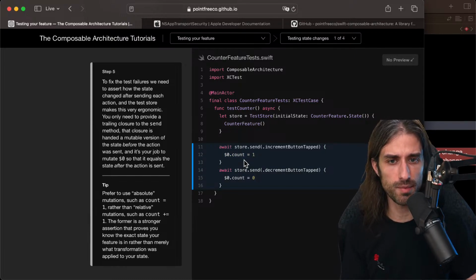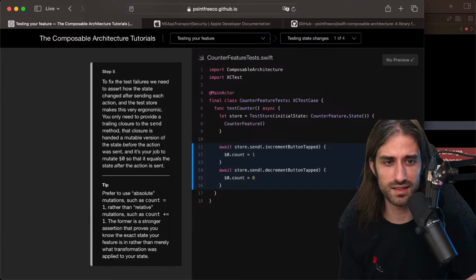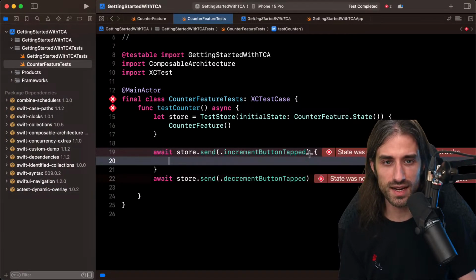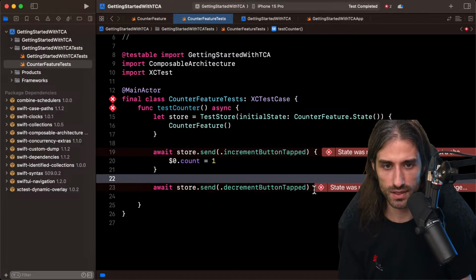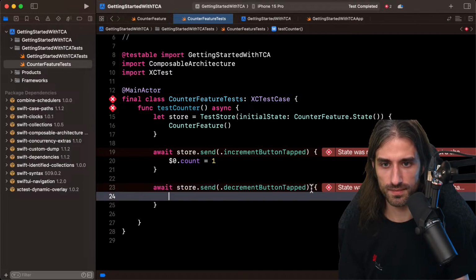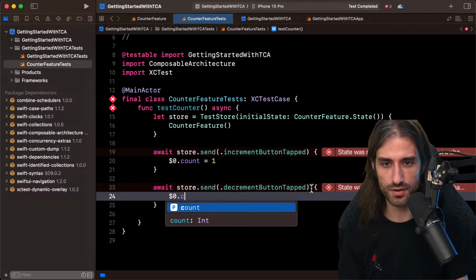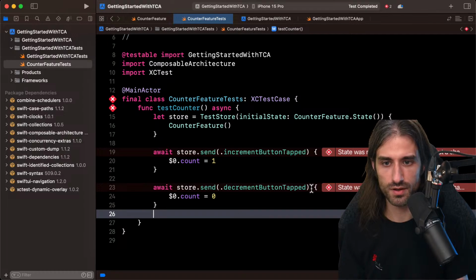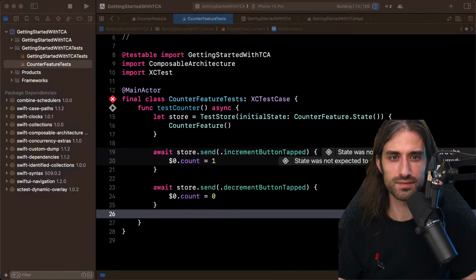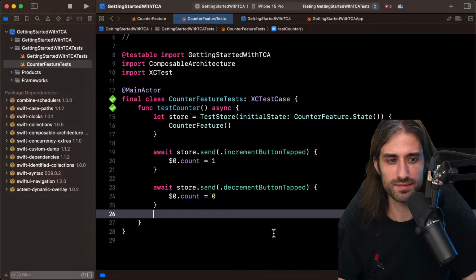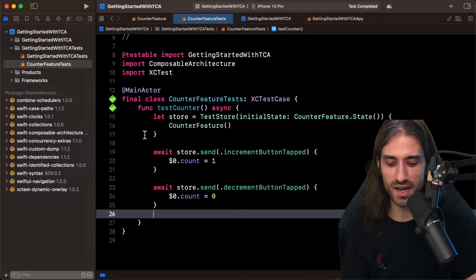So it's the first time I see this syntax. This one I didn't know about, or if I did, I had time to forget about it, and I really like it. I think it's a very elegant way to describe it. So count equal 1, and then here $0.count equal 0. All right, let's rerun the test to see what's going to happen. Okay, this time it passed.